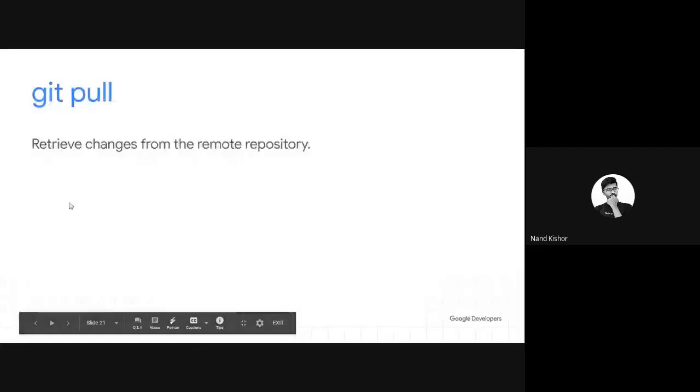Our next command is git pull. For example, let's say I have made some changes to the code and now I push my file to the remote server, which is basically GitHub. Before making changes to that file, other collaborators will first pull the changes from the master branch so that they will come to know what changes I have made to the repository. This will create a synchronization between all of us.